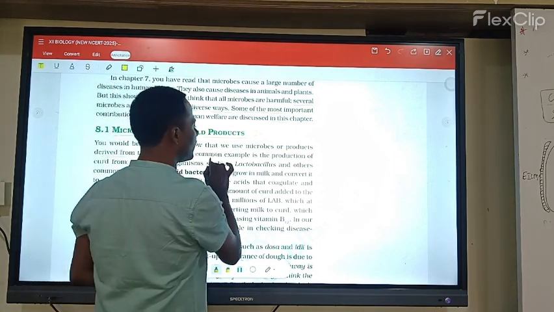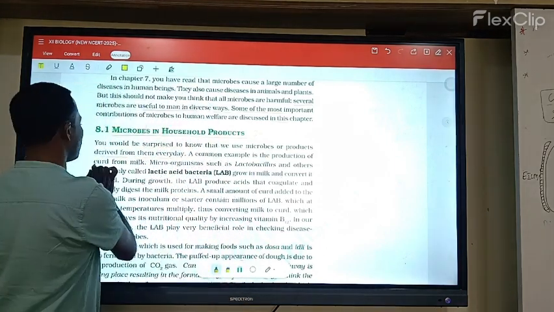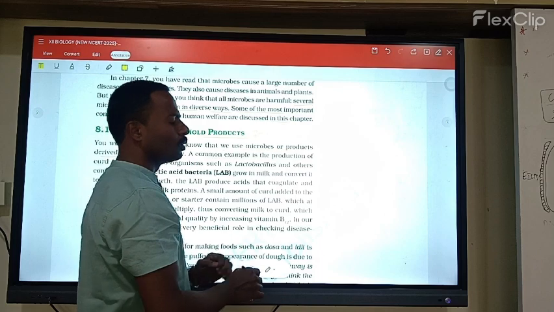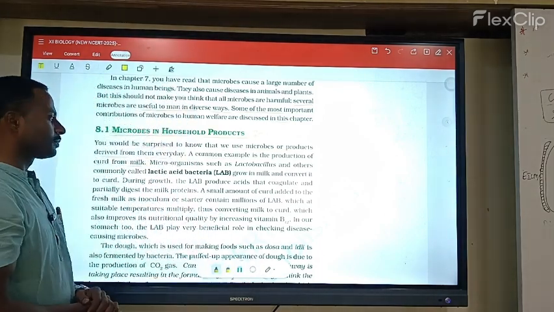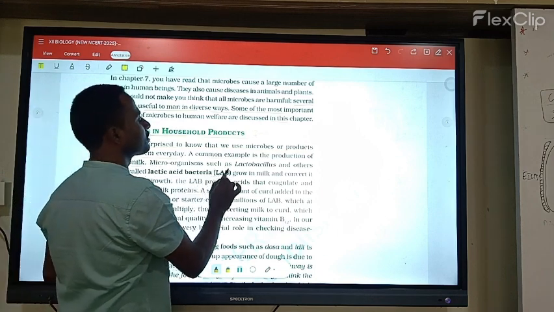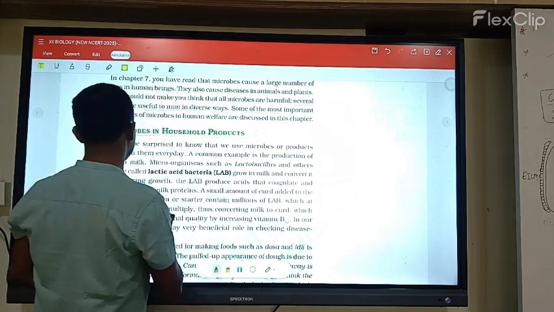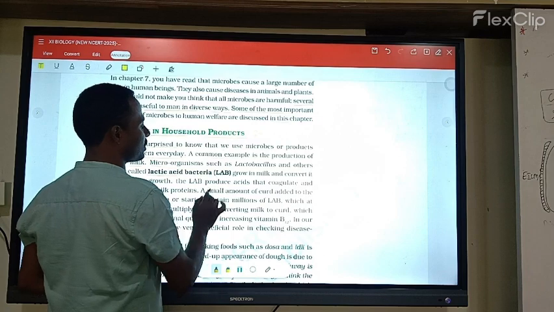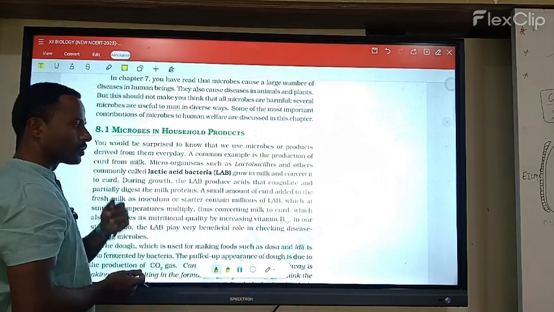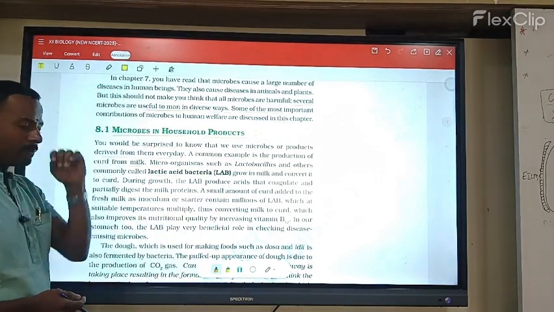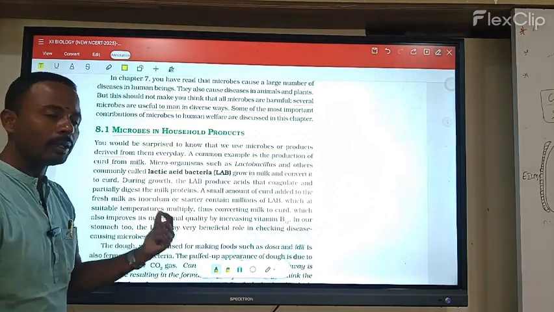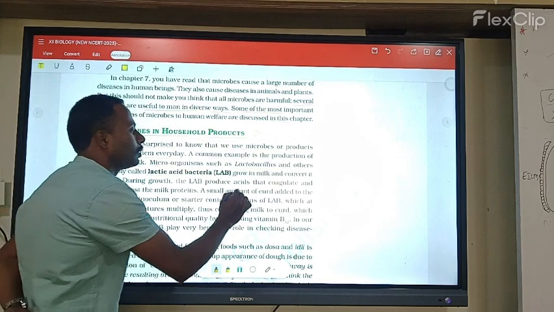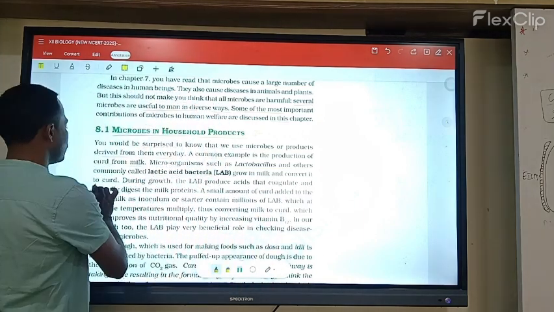A common example is the production of curd from milk. Milk is converted into curd by microorganisms such as Lactobacillus and others, commonly known as lactic acid bacteria, LAB. So the lactic acid bacteria convert milk into curd.